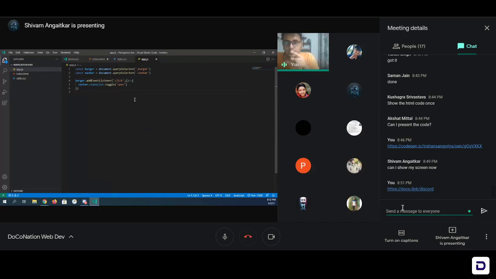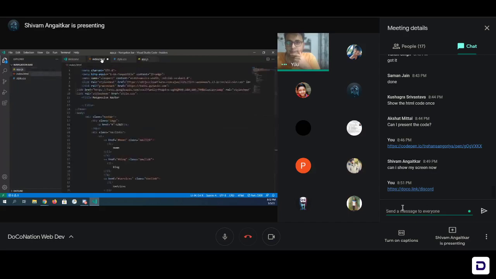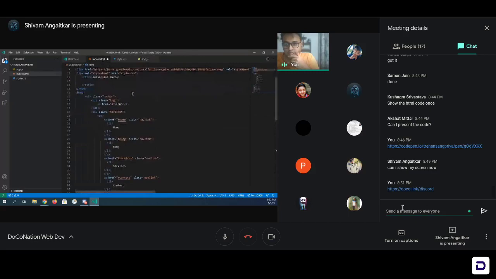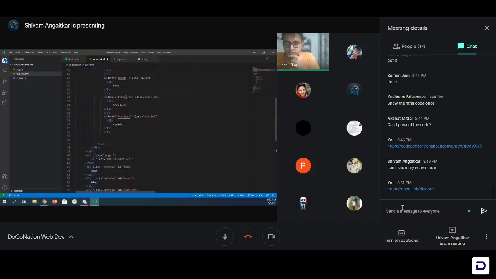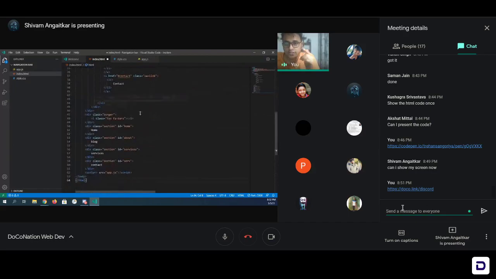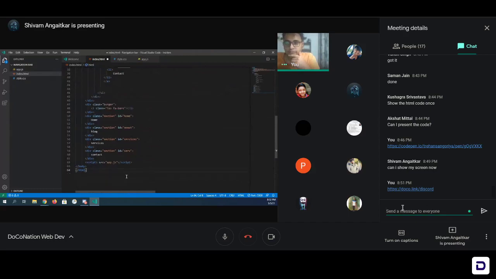Okay, and then move to index.html. Let us check the HTML code. Okay, navbar, logo, nav links. Scroll down. Show me the burger icon where you have put it. Okay, so it's called burger, FAS FA bars. Okay, correct. Save this file. You haven't saved it yet. Save it. Okay, go to style.css.